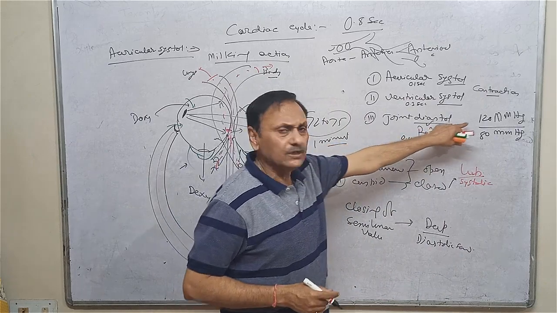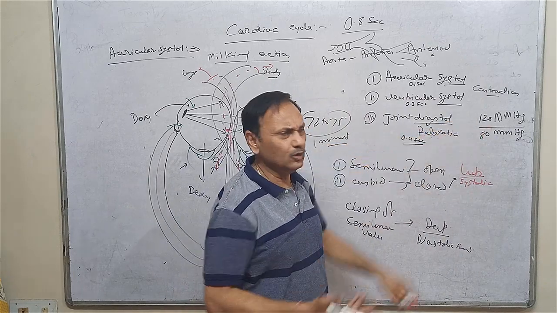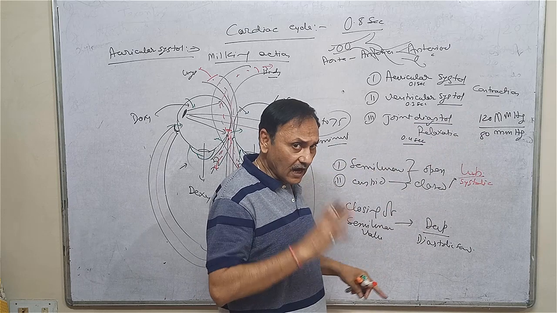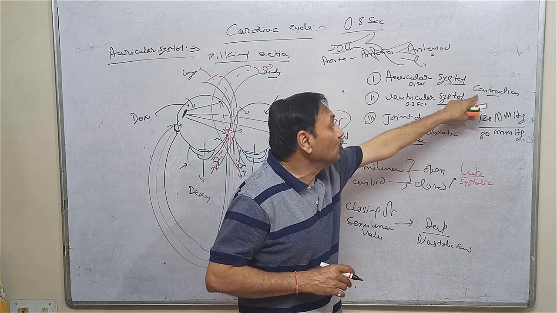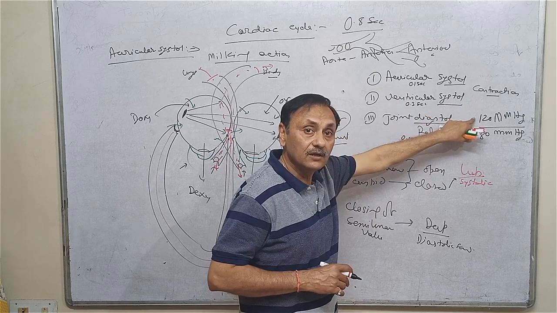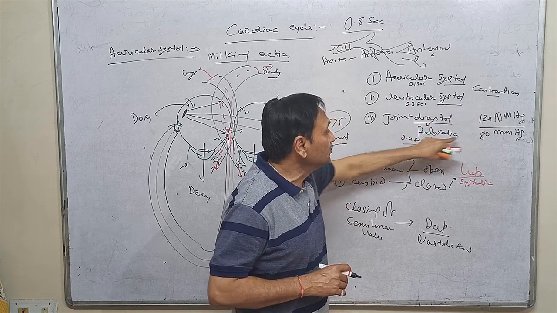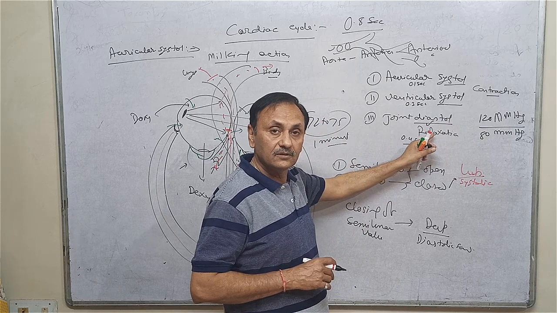It is not a high blood pressure. Generally, we will use that there is a high blood pressure. No, it is not a high blood pressure. This one is the pressure due to contraction, so it is called systolic pressure. And this one is the pressure due to relaxation, so it is called diastolic pressure.